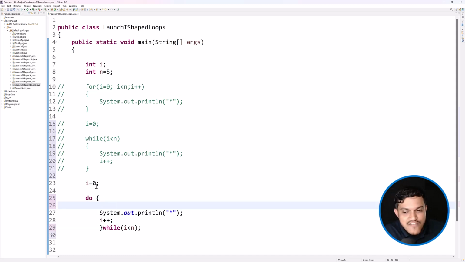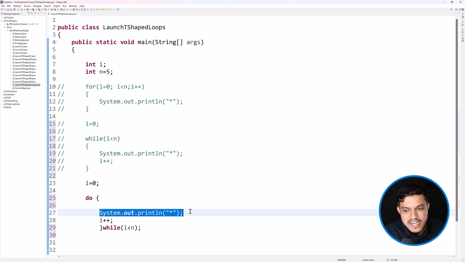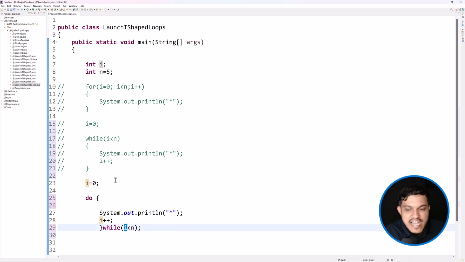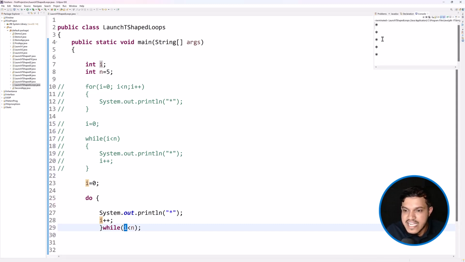Fine. Now I value is 0. It will execute without checking the condition. One star will be printed and then I value is incremented to 1. And now you're checking: is I, which is 1 right now, less than 5? If it is true, then the second time it will execute. Then it became 3 here. Is 3 less than 5? Again, it will repeat. Fine. So now if I execute this, you can see 5 stars we are getting. Whatever was happening in for loop and while loop, in the do while loop also the same repetition is happening.